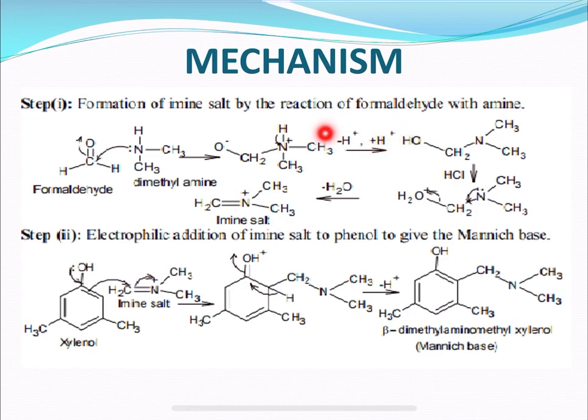Just like the previous reaction, dehydration and hydrolysis simultaneously take place to form CH2 N CH3 CH3, and this is the hydroxyl group, that is OH. Next, this product is treated with hydrochloric acid.